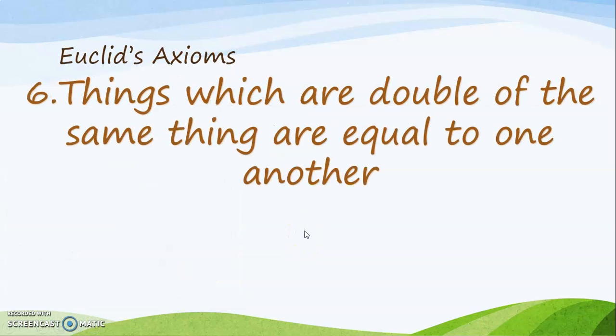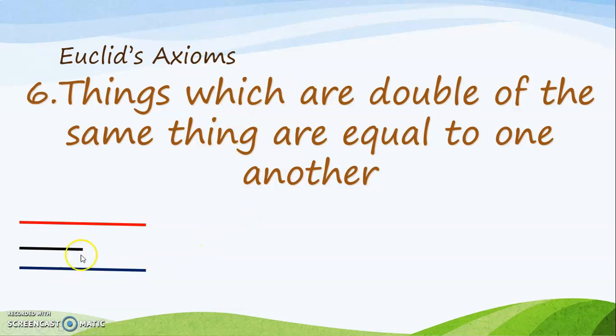Okay. Now the sixth axiom states things which are double of the same thing are equal to one another. Suppose I have a small line segment, the black line, and I have another line segment which is the double of the black line. Then I have a third line which is also double of the black line.